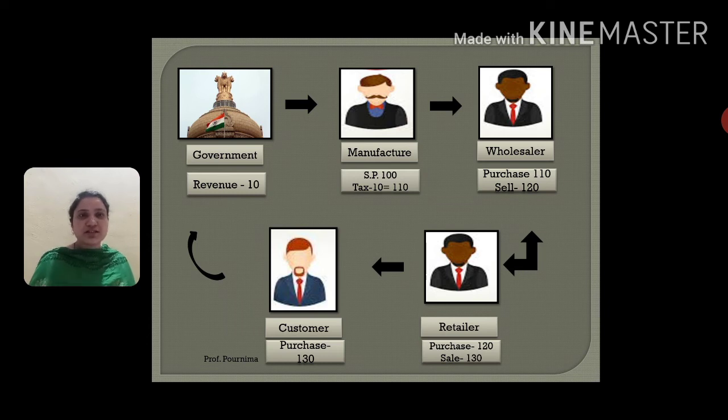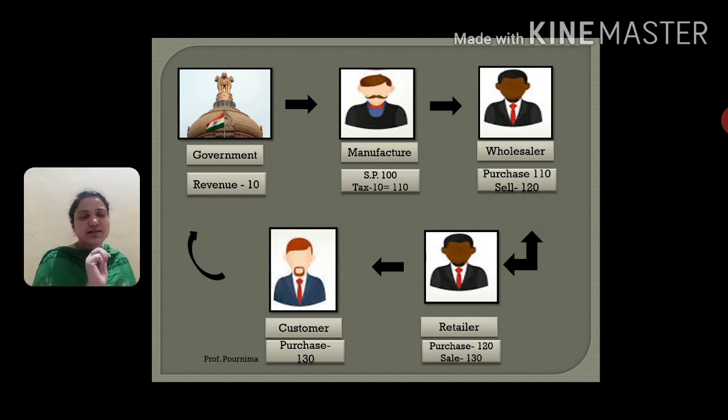Now the manufacturer is selling goods to the wholesaler for 110 rupees and he is including the tax amount in that sale price. Here is a mistake: the sale price is actually 110 and tax is 10. Okay, please correct it. Now the selling price is 110.